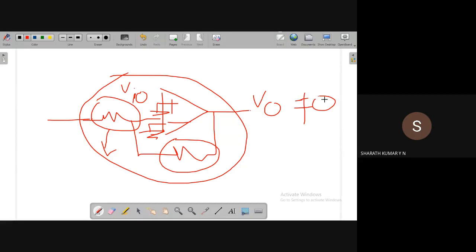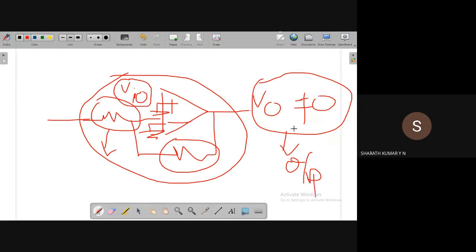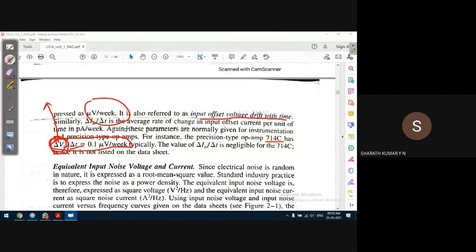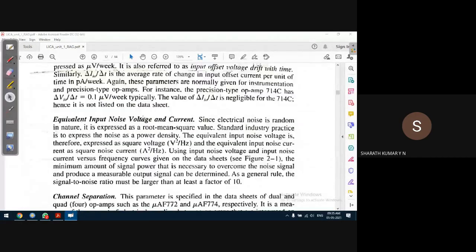This output voltage is called the output offset voltage. So we have to apply some small input voltage to reduce the output voltage to 0. That is called the input offset voltage. This input offset voltage will also change if the op amp is operated for a long period of time, like over 1 week. It's too long a time, so in a laboratory setup we don't run it. That's obvious.